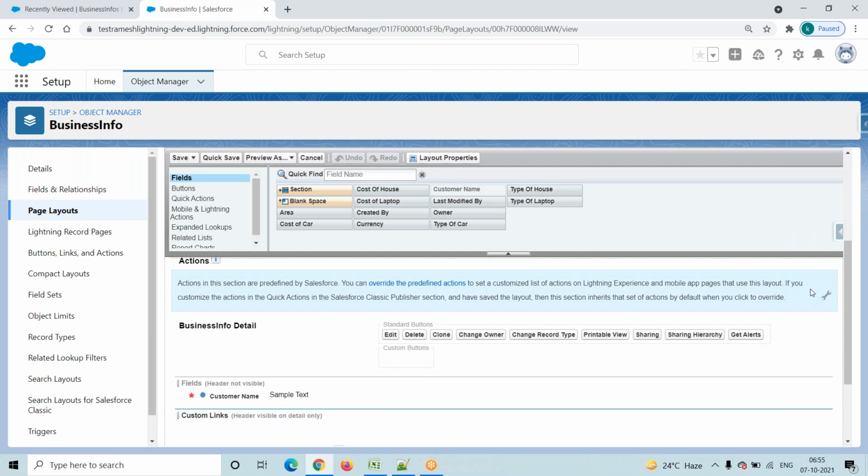It is a blank, right? Then the system automatically shows only one field, which is nothing but customer name. So for the remaining fields, what we have to do is just drag and drop.